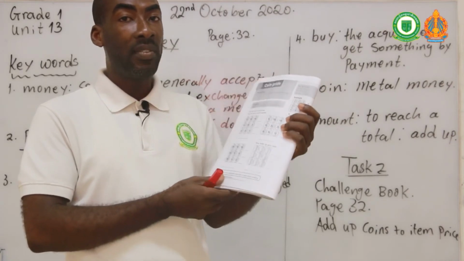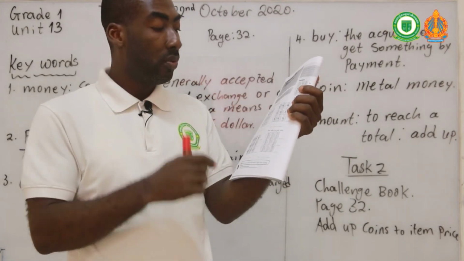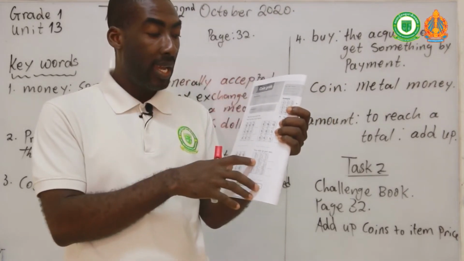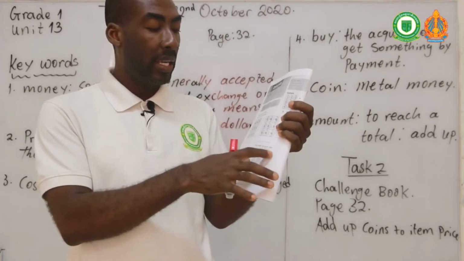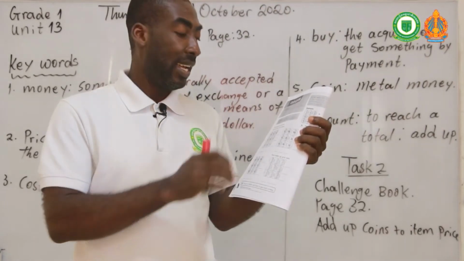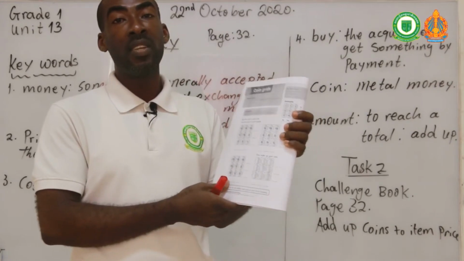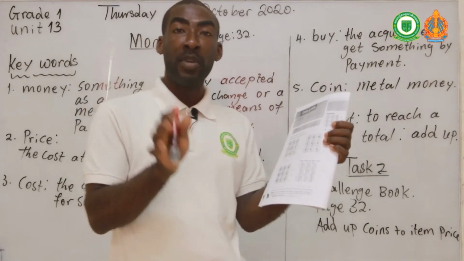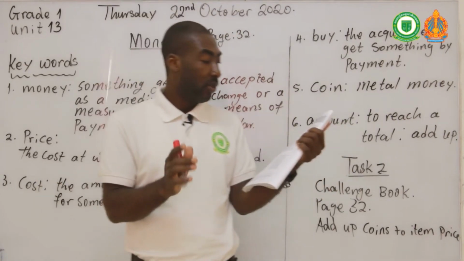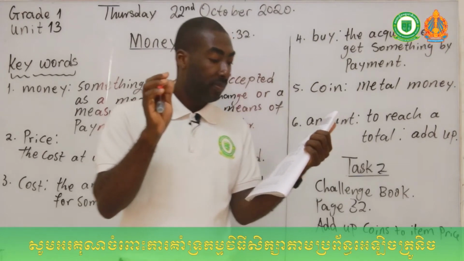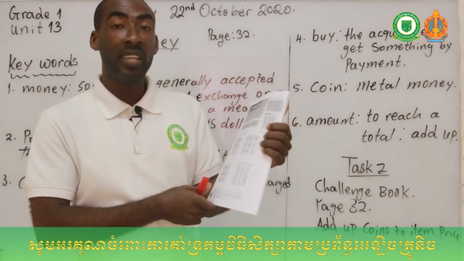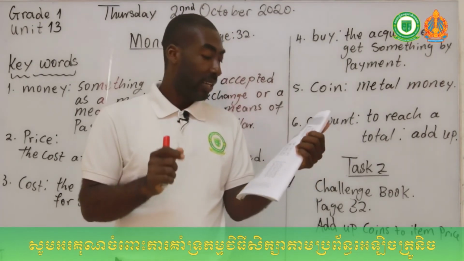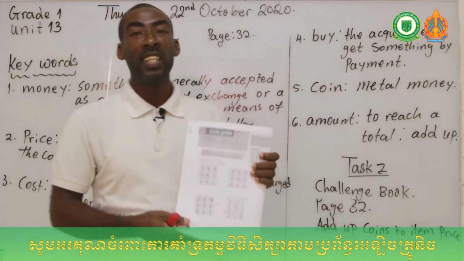Now your second activity is for you to make up your own coins, okay? So you make up your own coins here and then you add them and put the answers over there as you did for the first 3 grades, okay? I hope that you understand this one and that you have 100% answers correct, okay? So this is your second activity. When you finish, we'll meet in our last video.